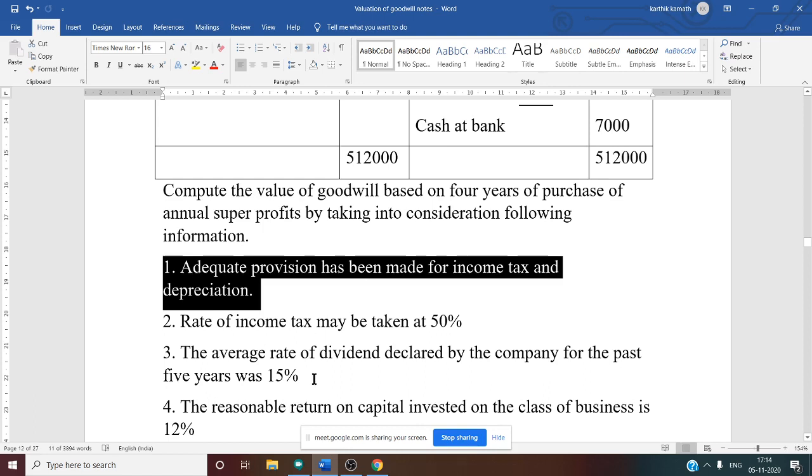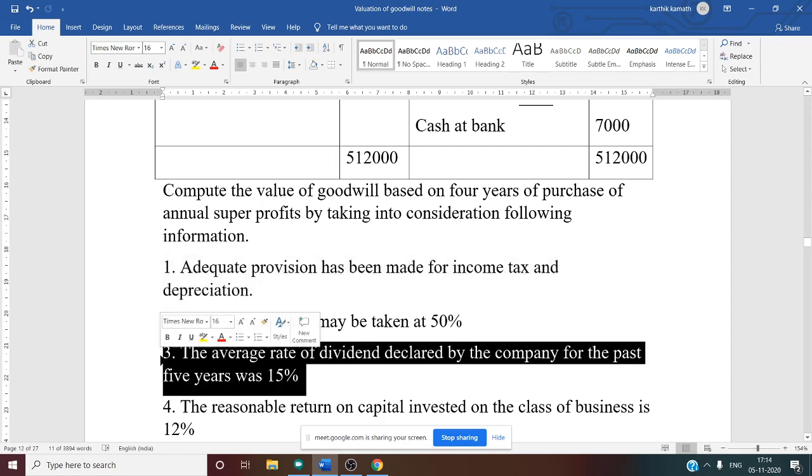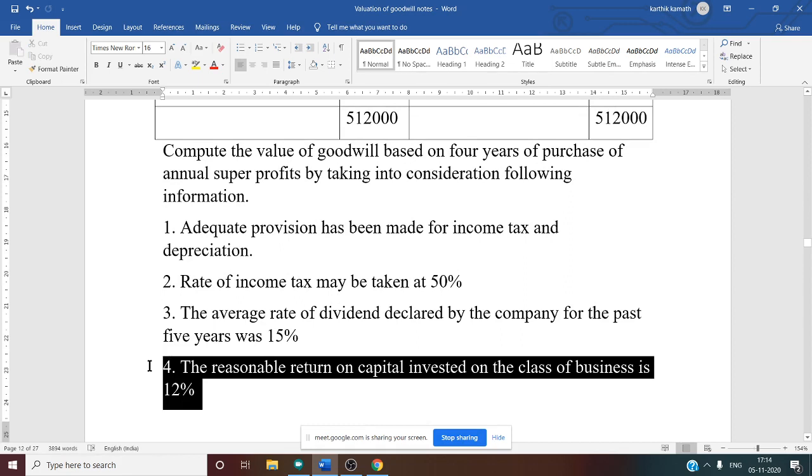The average rate of dividend declared by the company for the past 5 years was 15%, but this information is irrelevant. This is of no use for the time being. Why? Because we are calculating by the super profit method and we are going to consider capital employed, which is nothing but the net asset method. Then the reasonable return on capital invested in this class of business is 12%. This is nothing but the expected rate of return, the normal rate of return.